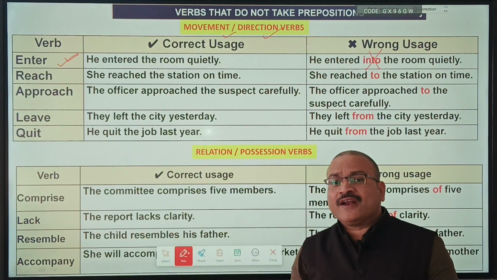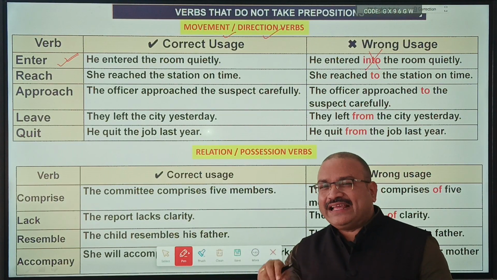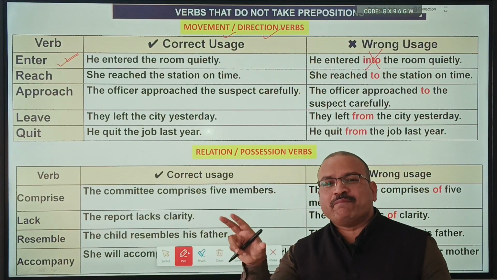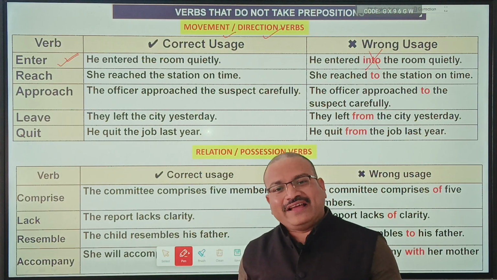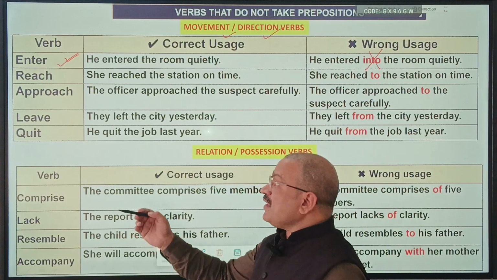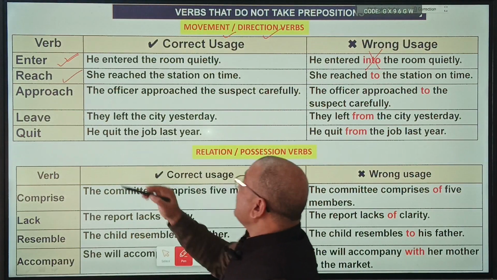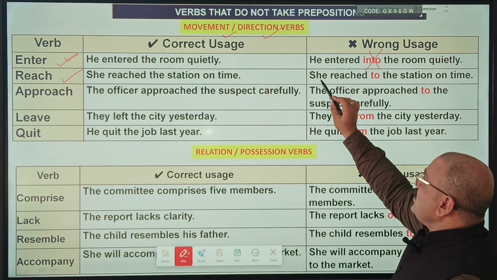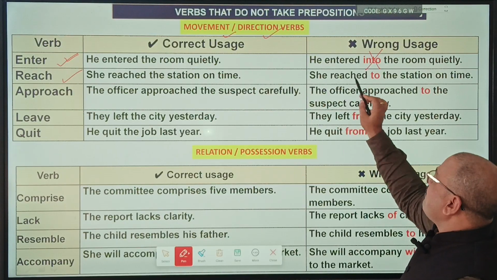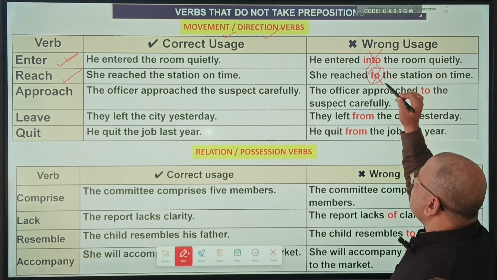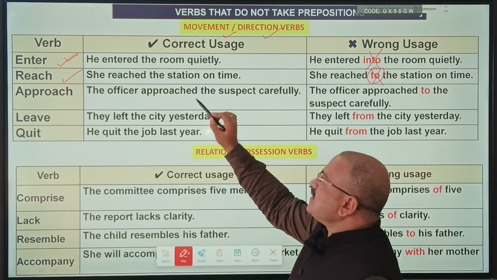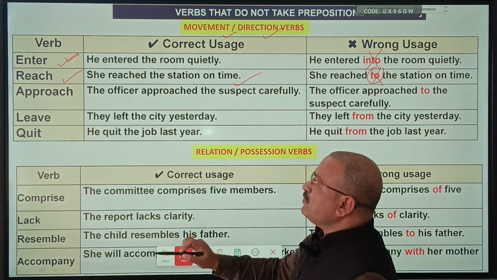So these verbs are not followed by prepositions. Why? Because they are self-sufficient. They are complete in themselves to convey their meaning. Enter means to get into, so there is no need of any preposition. Next, reach. In examination, you will get a question like "She reached to the station on time." Seems to be correct, but it is wrong. "She reached the station on time."